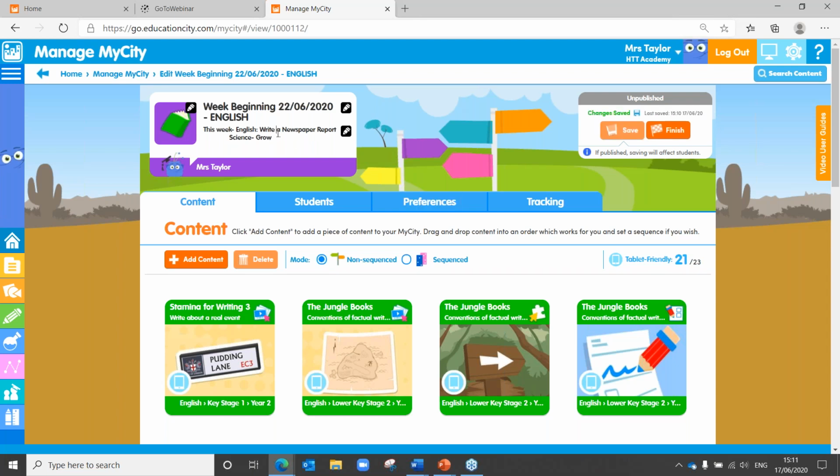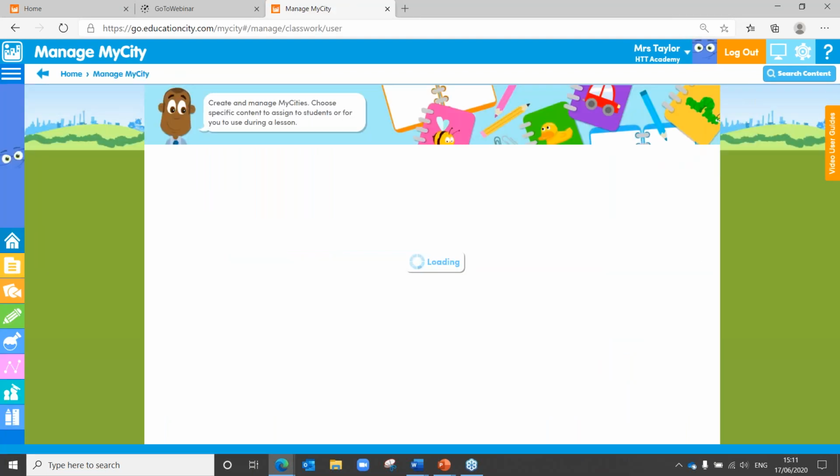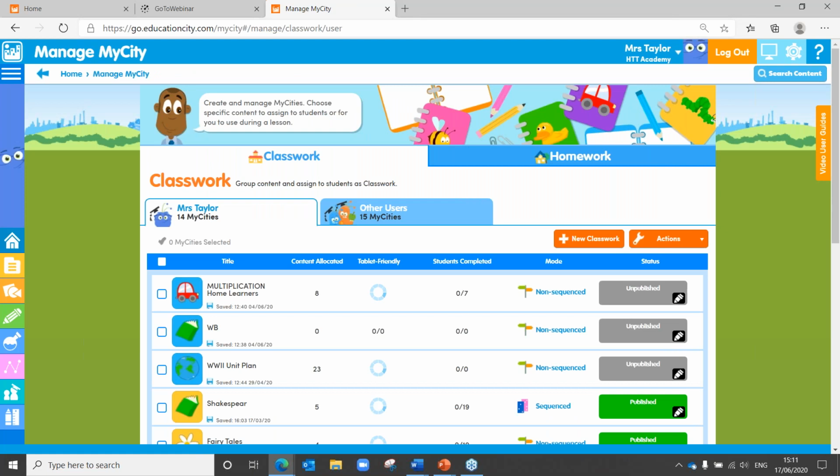There we go. Obviously I can go through and take out Science Grow just there because this one's about English. There we go. And we can save that. So however you want to use your My Cities, you can use those whatever way you need to in terms of homework. So we've done assess, plan. Obviously the children are going to do what you've set in there, hopefully. And as I mentioned, any assessments and any activities will get marked for you.